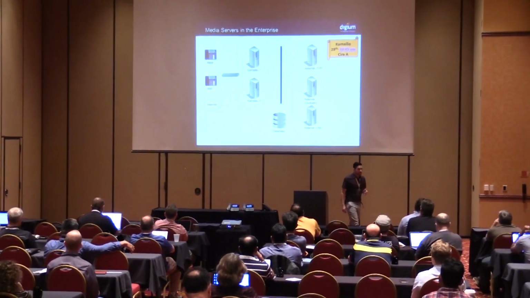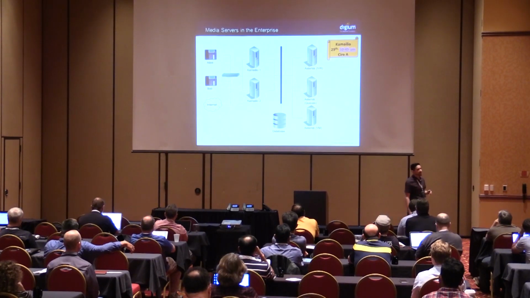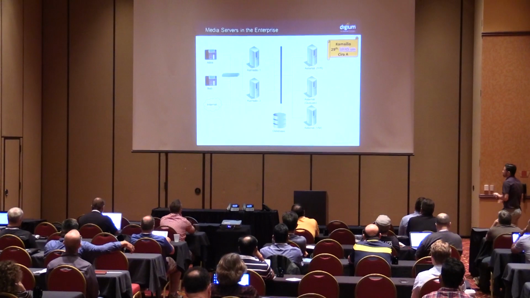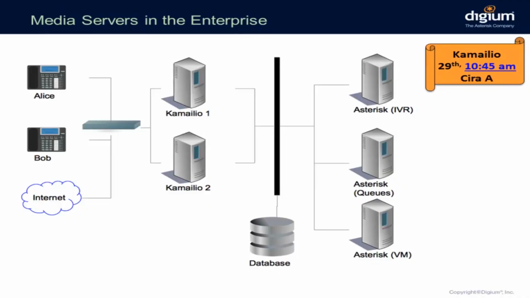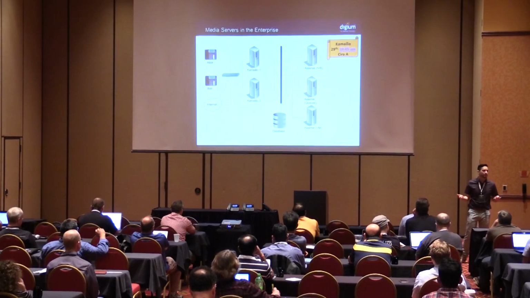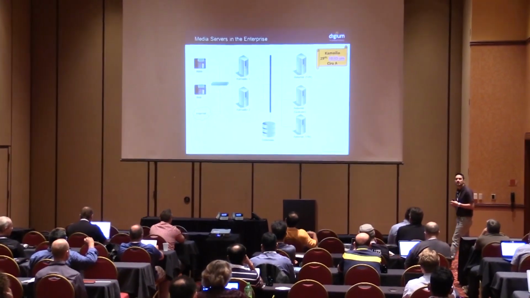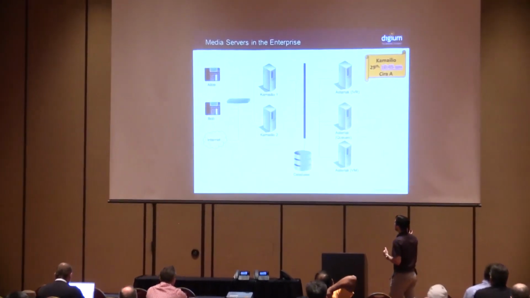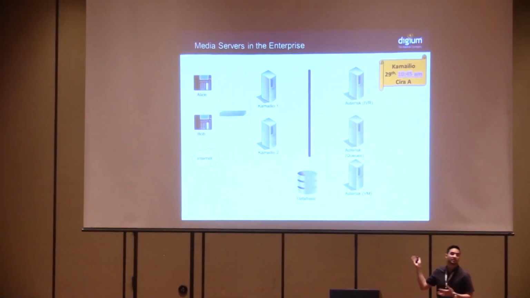And Asterisk is not only for small and medium businesses. It's often being seen at enterprise level. In this, you will probably have some Kamailio servers or OpenSIPS servers working as proxies, doing load balancing for that enterprise. And then you have multiple Asterisk servers working by feature. So you will have one server for IVR, one server for queues, one server for voicemail. And this is pretty commonly seen at enterprise level.